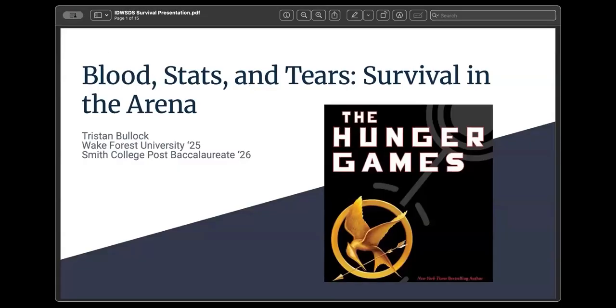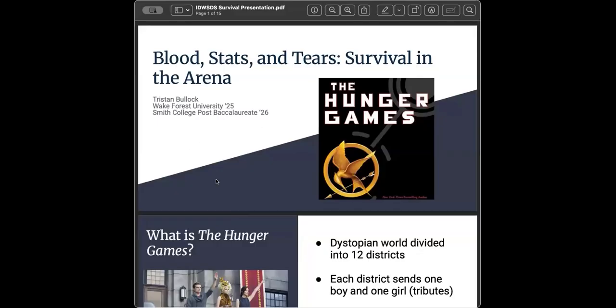Hello, let me share my screen for you guys. All right. Okay, hi everyone. My name is Tristan, and today I'm presenting my survival analysis project based on the Hunger Games. I applied Kaplan-Meier and Cox proportional hazard models to explore which factors like sex, rank, and age influence survival among tributes.